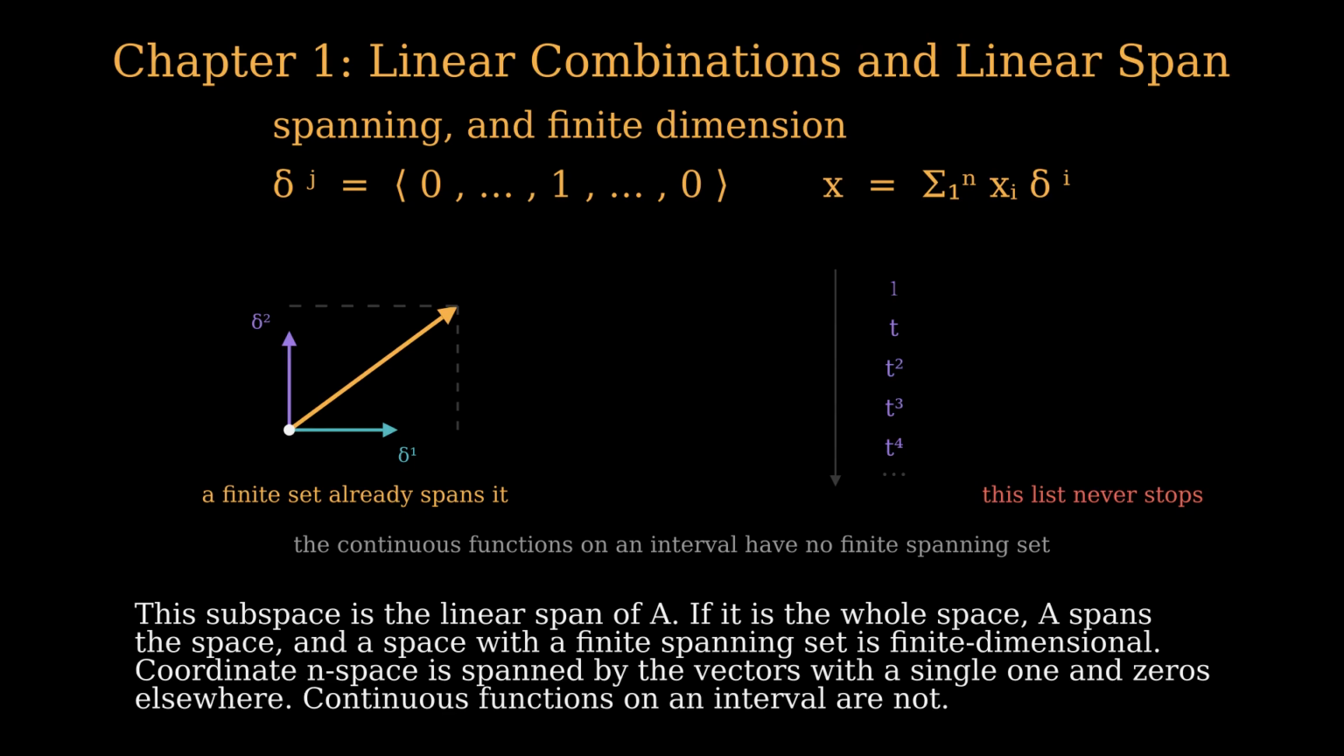Coordinate space is spanned by the vectors with a single 1 and zeros elsewhere. Continuous functions on an interval are not.